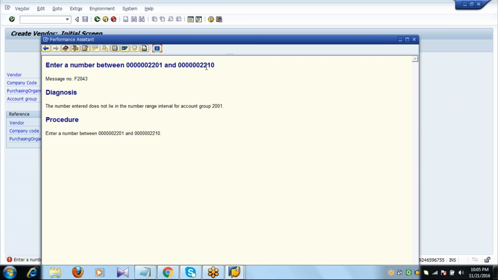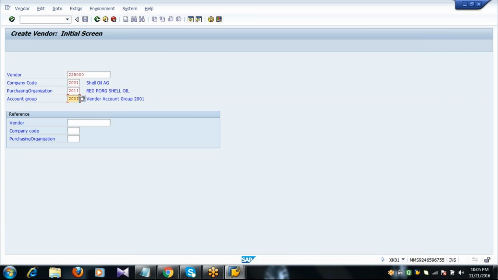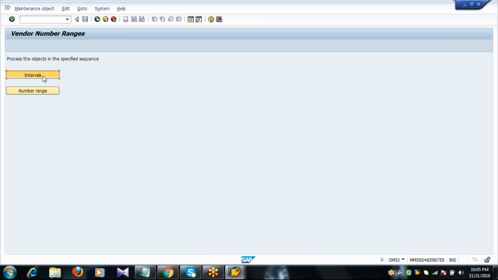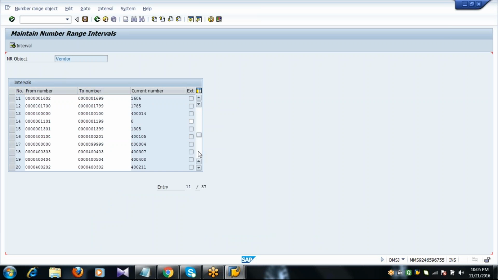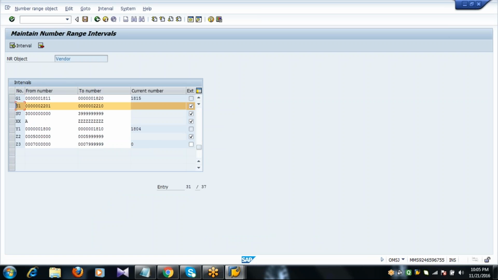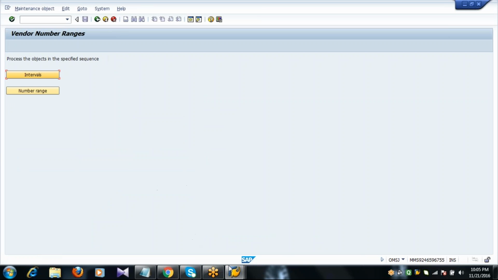Why is it displaying this interval? Because to this vendor account group we have assigned the number range number S1. So this is the concept of external number ranges. External number range means at the beginning itself we need to define the number. Now in the background, in intervals, we created S1, now I deactivate this external. Save it. Okay.